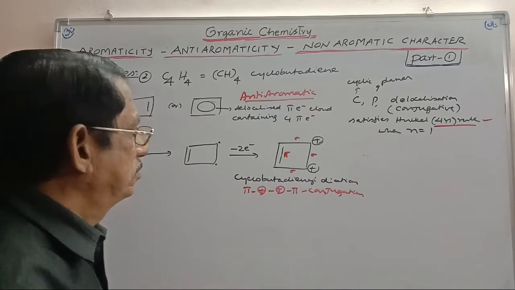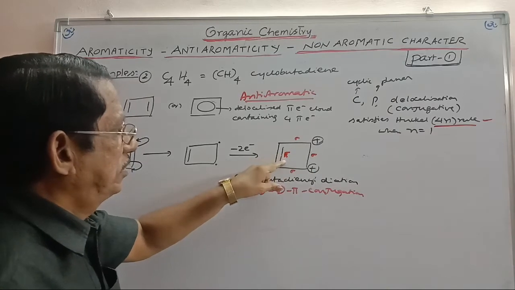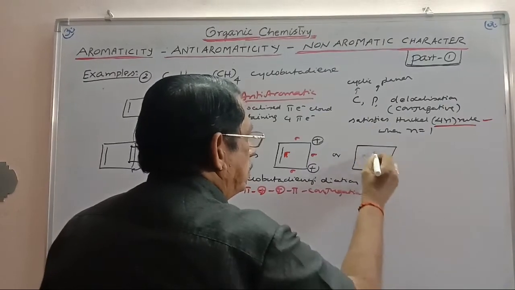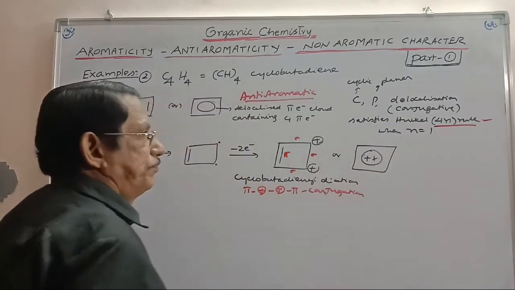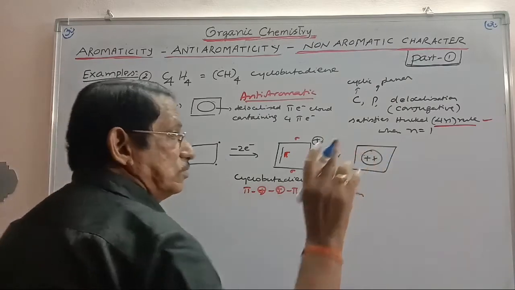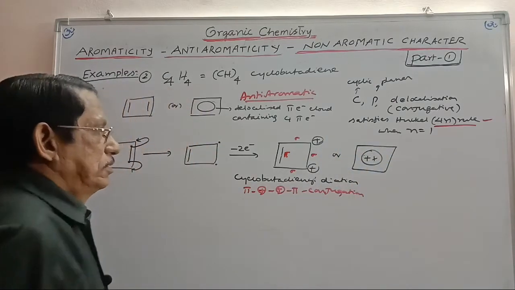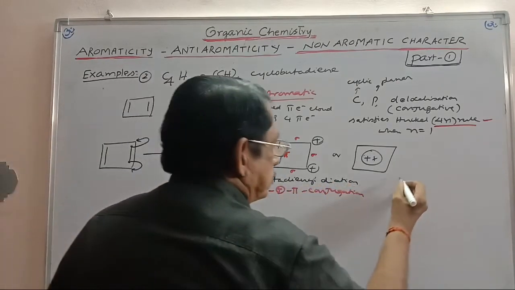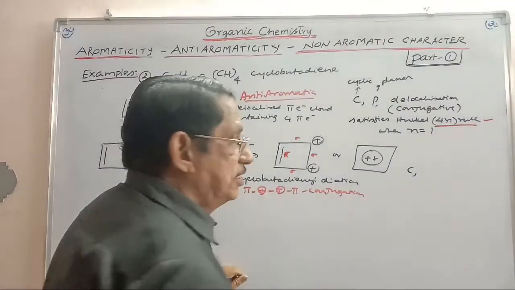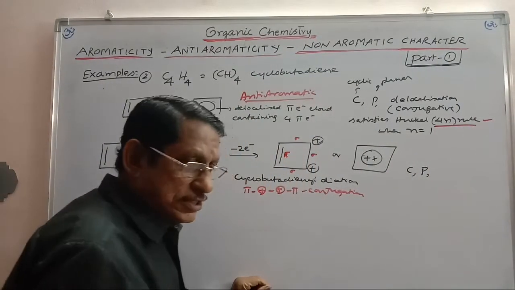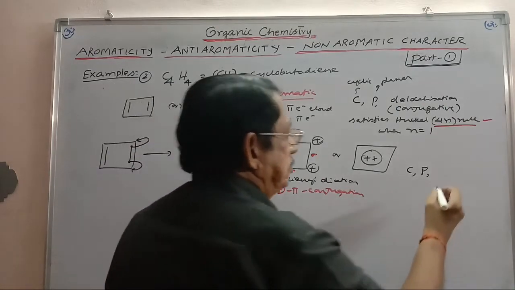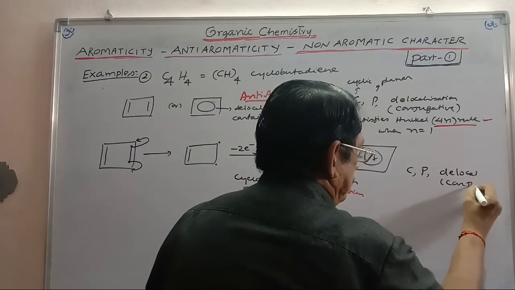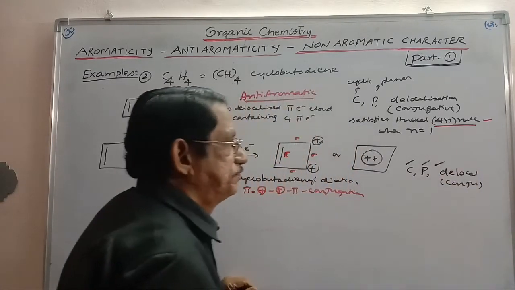How many electrons are there? Only 2. There is pi electron delocalization, and so this is the delocalized pi electron cloud which contains only 2 electrons. This is the cyclobutadienyl dication. Is it cyclic? Yes. Is it planar? Yes, because all are sp2 carbons. Does it have conjugative delocalization? Yes, all are present.